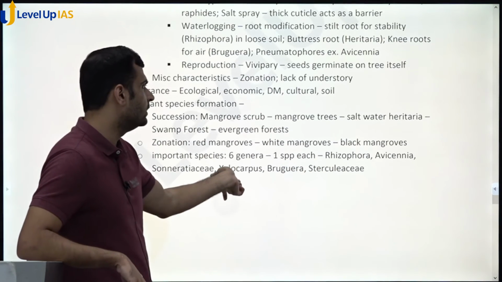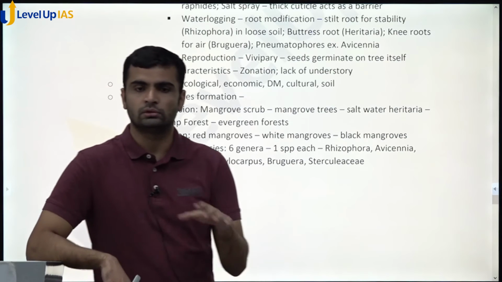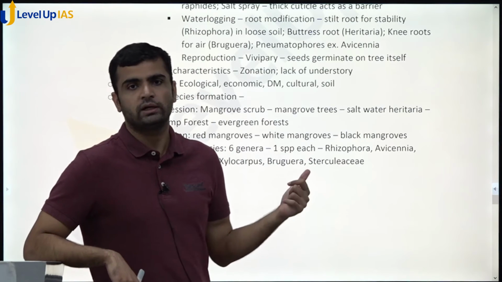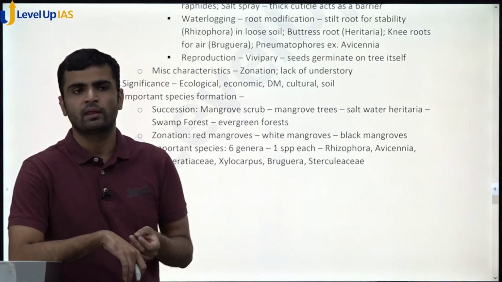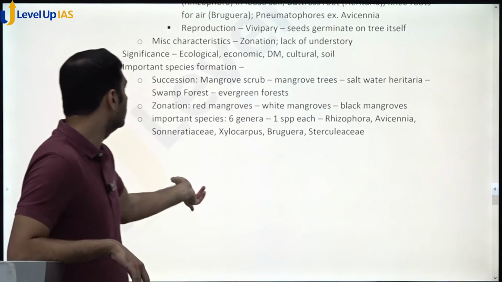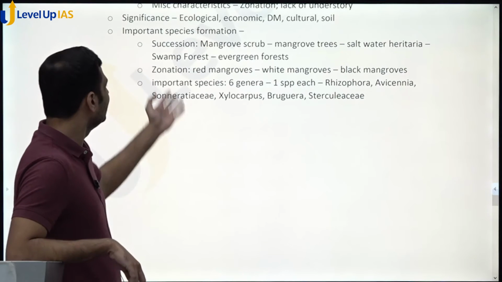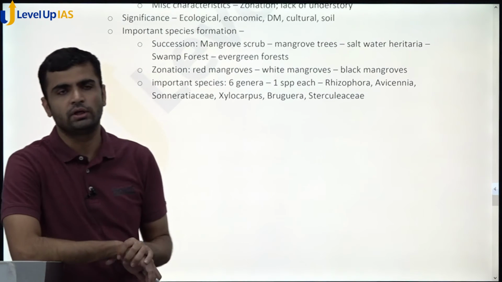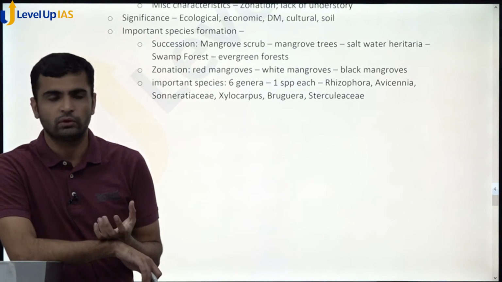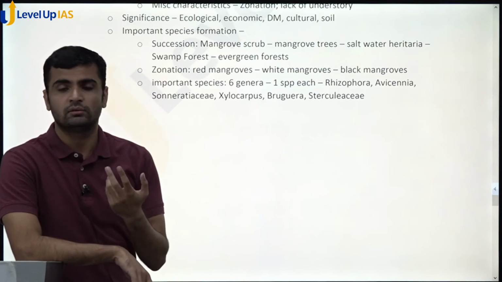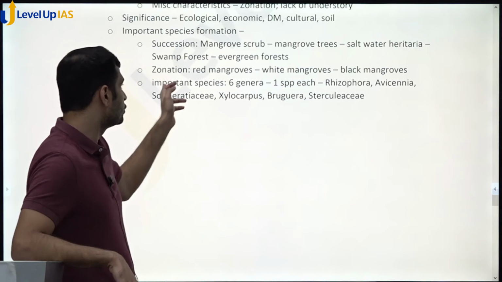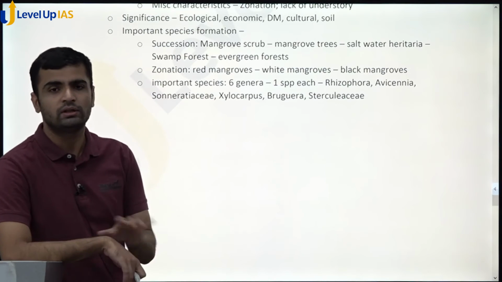And then we have soil. So soil is trapped. With seawater rising, mangroves act as an opposing agent for sea level rise, right? Then important species formation. Here I think we can write three things in particular. We can write about succession because they are asking about species formation. So that would mean succession. Then there is zonation and the important species. All three you can mention.